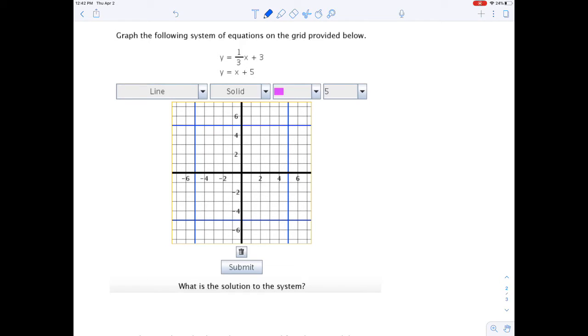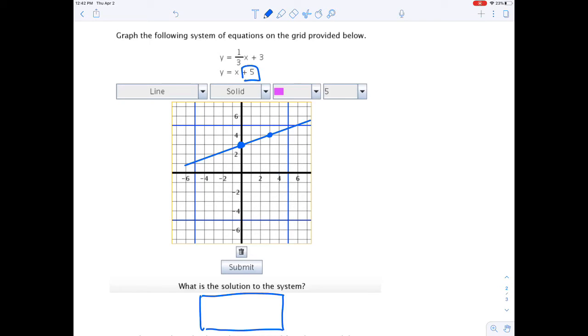Graph the following system of equations on the grid provided, and then what's the solution? I couldn't fit it on my picture, but there will be a little box here. You'll write your answer in. So here we go. Start with the first one. Plus 3 is here, and 1/3 goes up 1 and right 3. So my next dot would be 1 up and right 3. And if I hit that, then Get More Math will automatically populate a line that looks something like this.